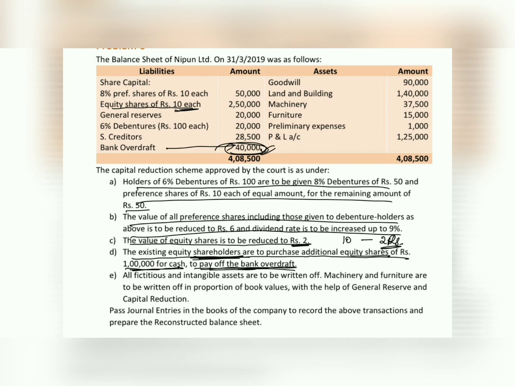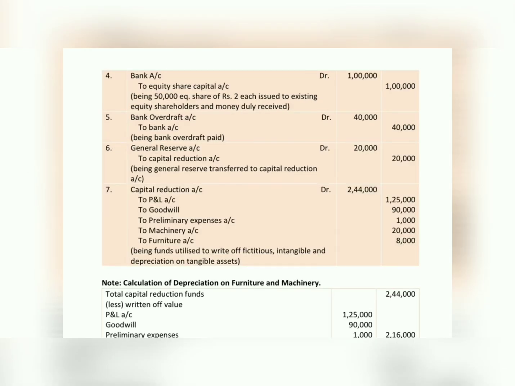So when the company issues the shares, let's pass the issue entry first. So the company is issuing shares of rupees 1 lakh. Bank account debit 1 lakh to equity share capital account 1 lakh, being 50,000 equity shares of rupees 2 each issued to existing shareholders and money duly received.